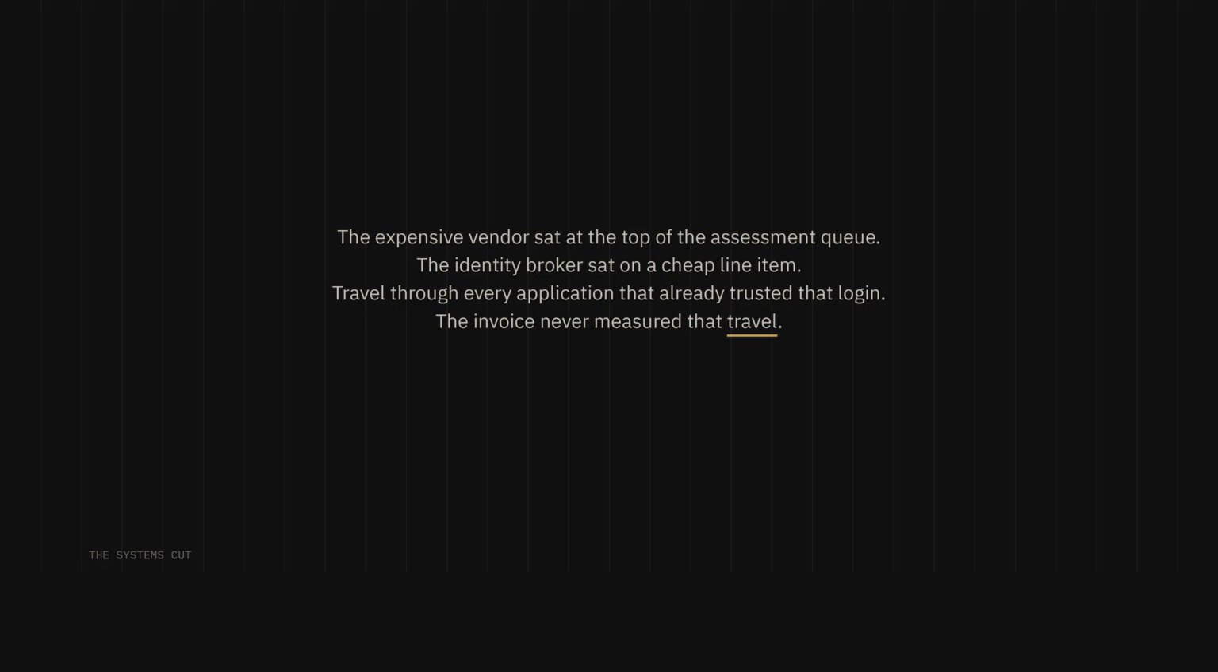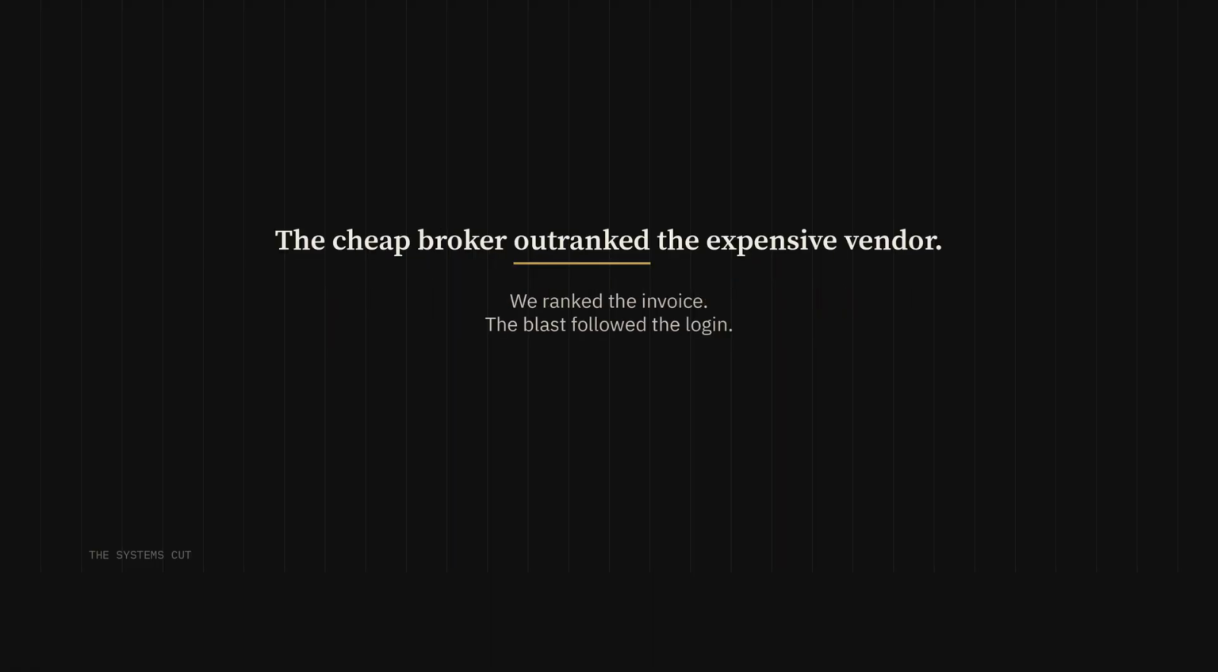The expensive vendor sat at the top of the assessment queue. The identity broker sat on a cheap line item. A compromise of the broker would travel through every application that already trusted that login. The invoice never measured that travel. The cheap broker outranked the expensive vendor.